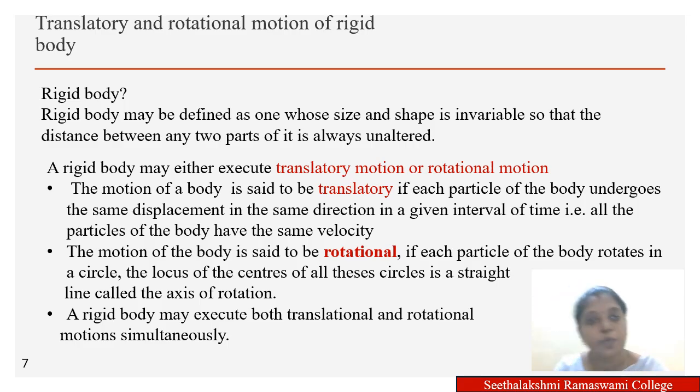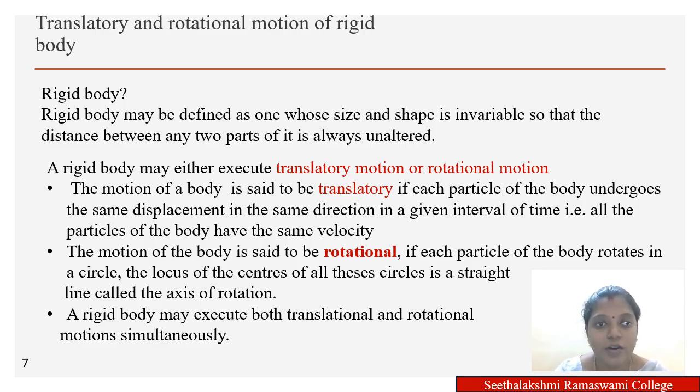A body is said to be under translational motion if each particle of the body undergoes the same displacement in the same direction in a given interval of time. A body is said to be rotational if each particle of the body rotates about an axis or in a circle. So a rigid body can exhibit either translational motion or rotational motion or both. Here the moment of inertia and inertia are related with the opposition that can be seen in the case of translational and rotational motion.